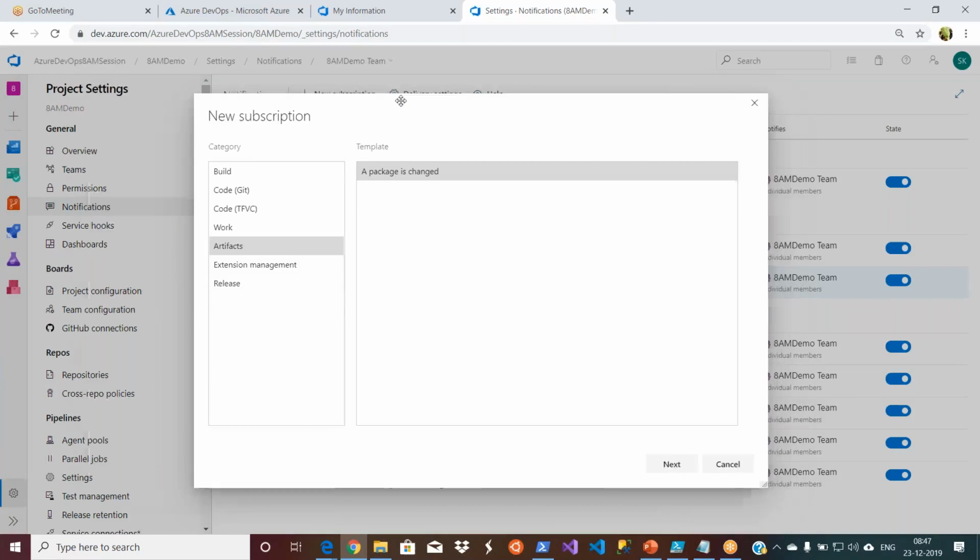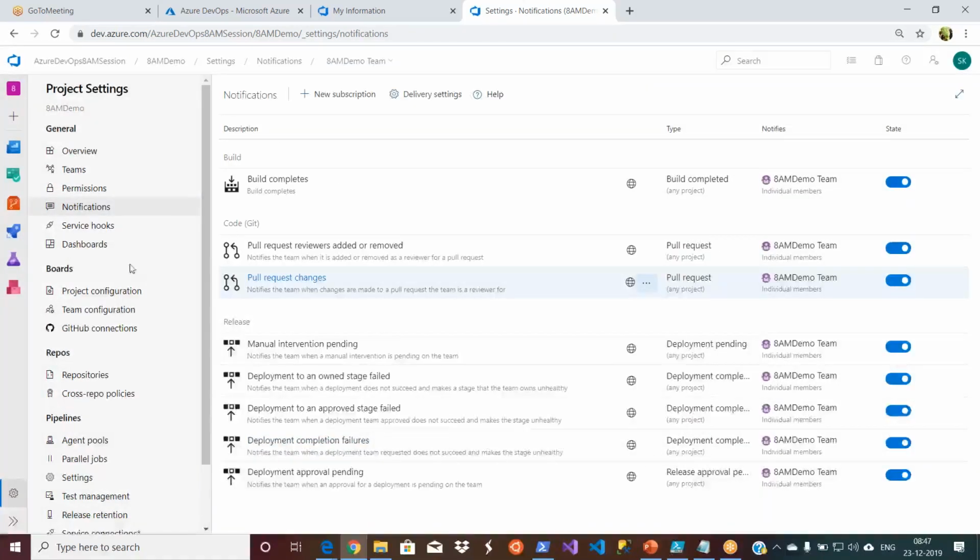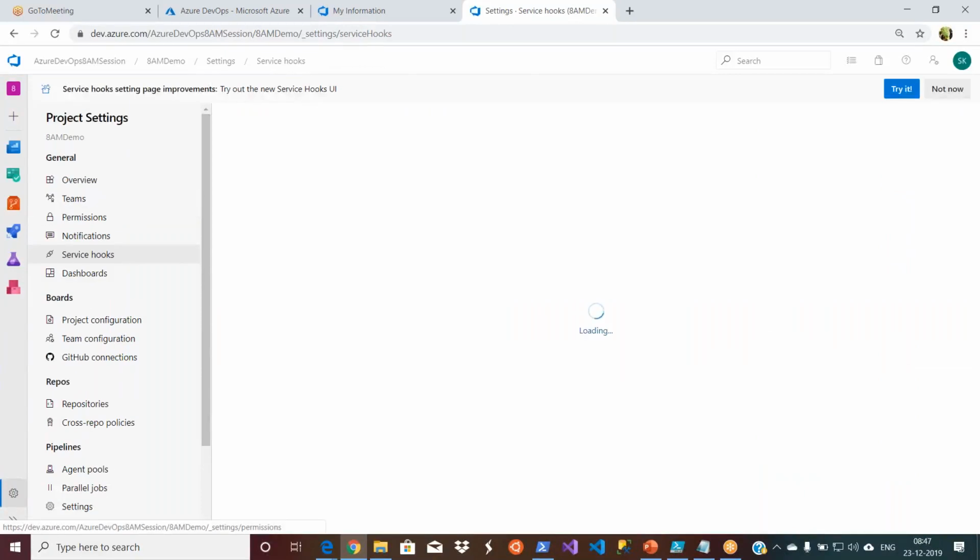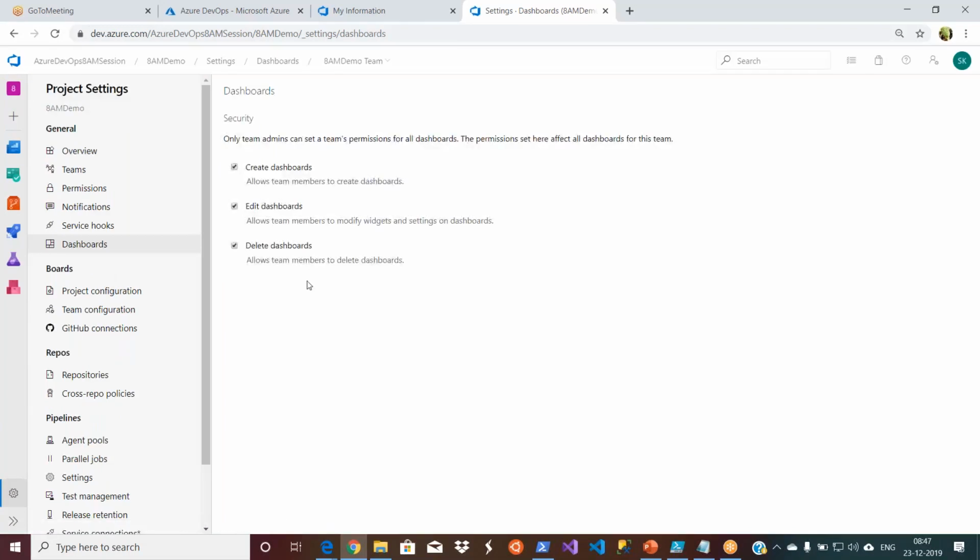So this is the place where you handle the notifications, and then service hooks. This is nothing but when you want to integrate your pipelines or build pipelines with external systems. Let us say you want to use an external Git repository, or your company might already be using some Jenkins. I want to use Jenkins for build and Azure DevOps for deployment. Such kind of things, or you want to have some email things. So there are n number of integrations that come under service hooks. And then dashboards. This is nothing but what I can do: I can create dashboards, I can edit dashboards, etc.